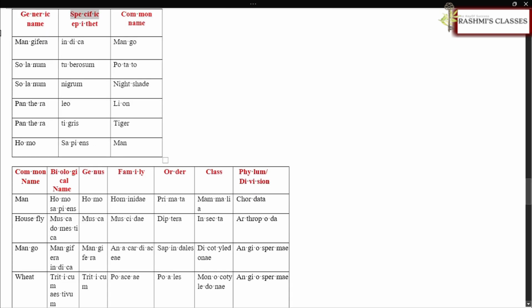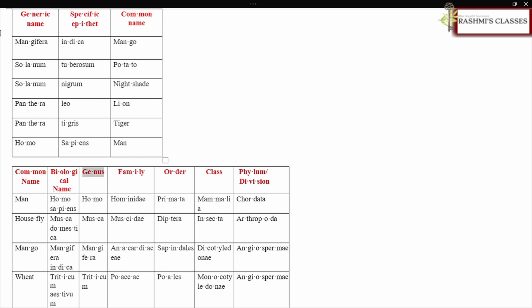Generic name. Specific epithet. Common name. Mangifera indica, mango. Solanum tuberosum, potato. Solanum nigrum, nightshade. Panthera leo, lion. Panthera tigris, tiger. Homo sapiens, man.